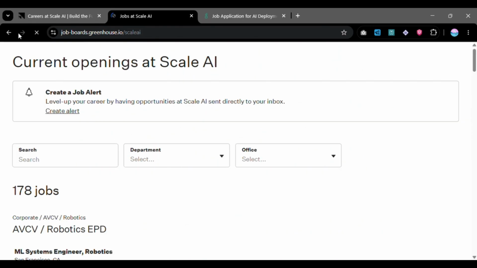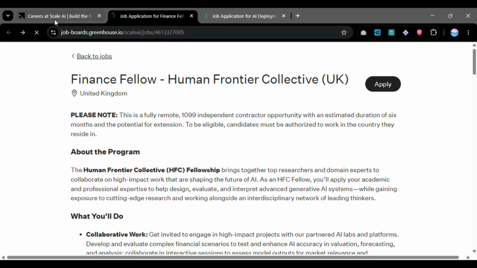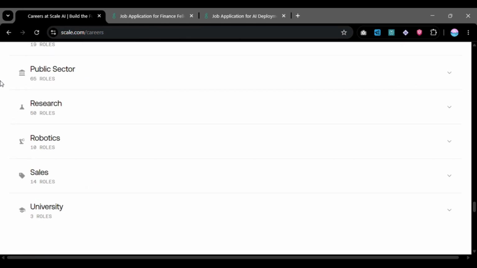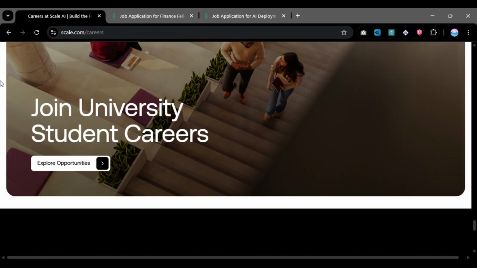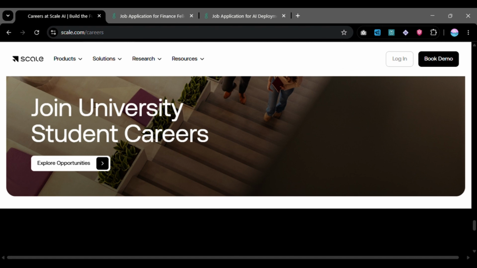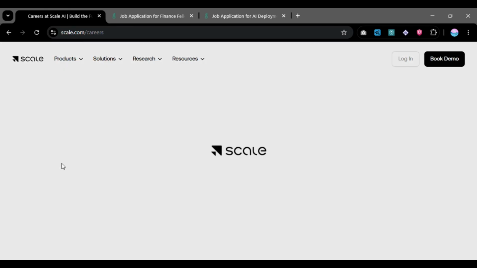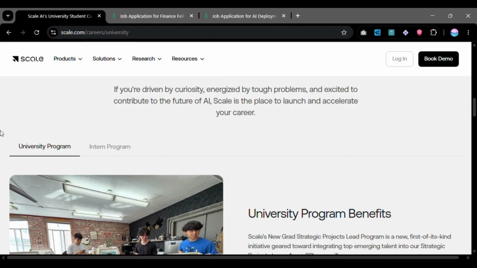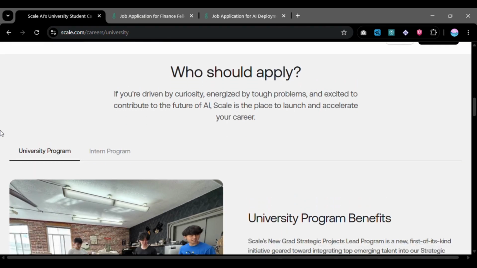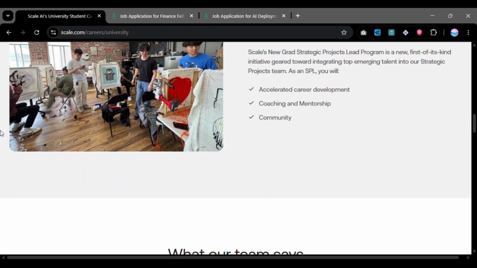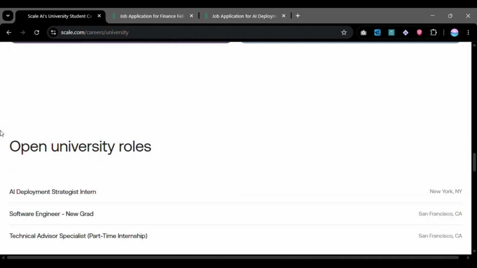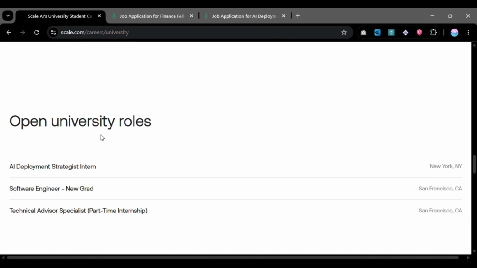All right, there's something I wanted to show you about this site, very important. Let me just go back over here. If you scroll down past these open roles, you can see you can also join as a university student. So there are careers for university students. You'll just click over here, explore opportunities, and then if I scroll down, you can see the description, who should apply, university program benefits, what our team says. Pass through these things, and then if you come over here, you can see the open university roles that are listed over here. And these locations are specific.